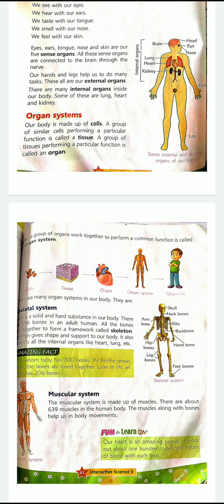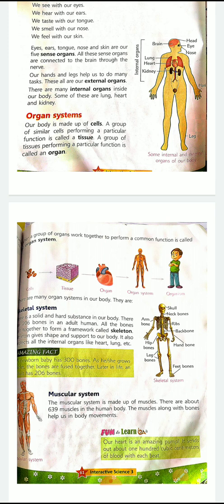All the bones come together to form a framework called the skeleton system. All these bones join together and make a skeleton. The skeleton gives shape and support to our body. It protects all the internal organs like heart, lungs, etc.